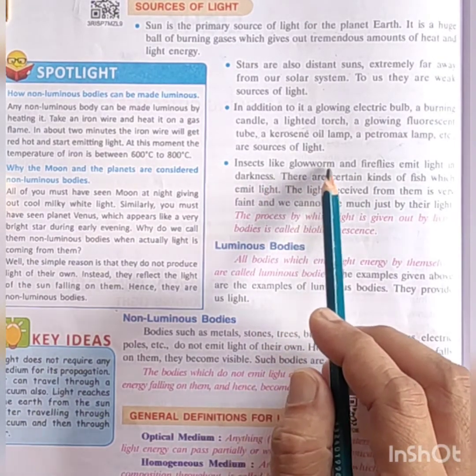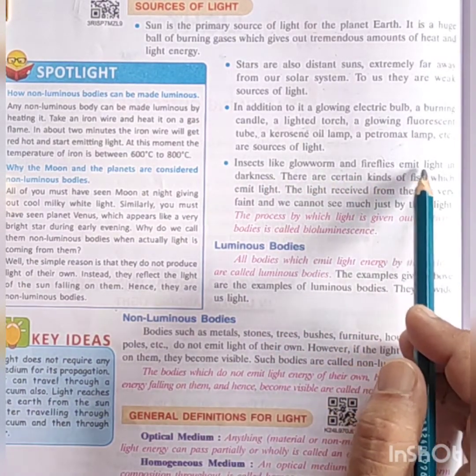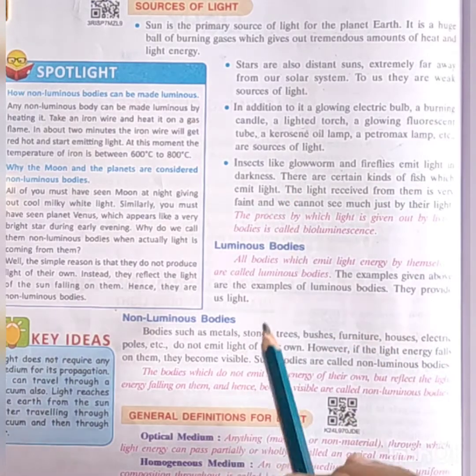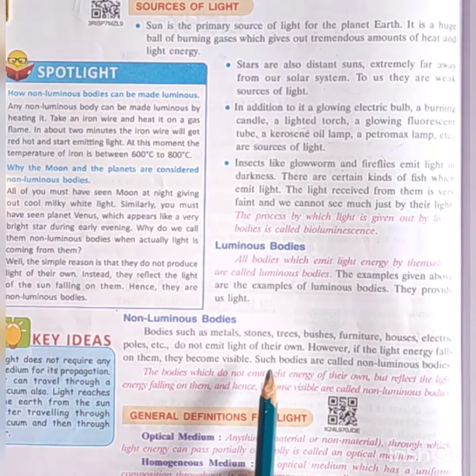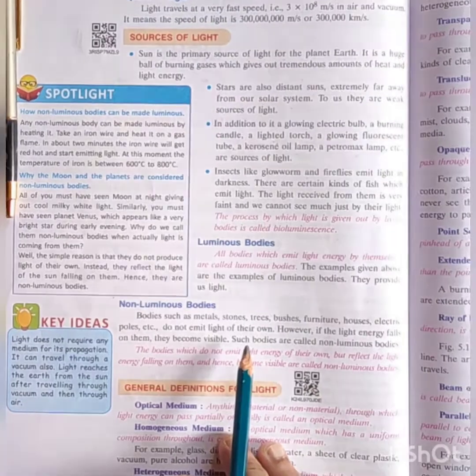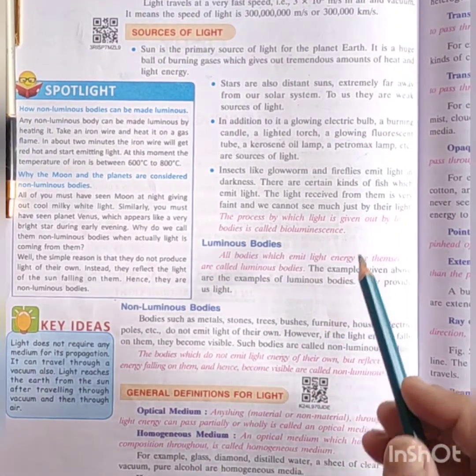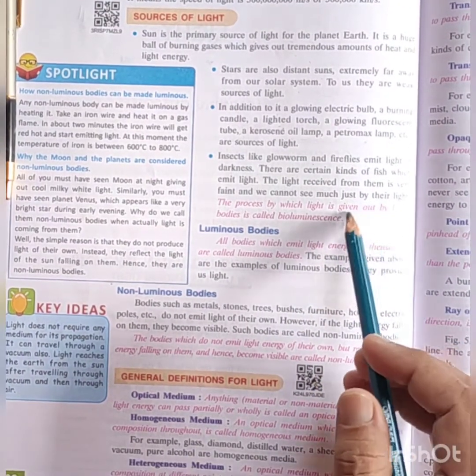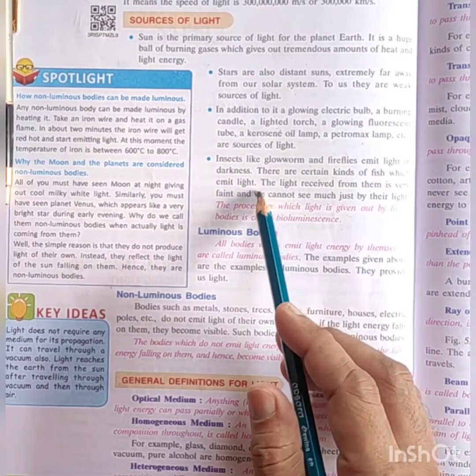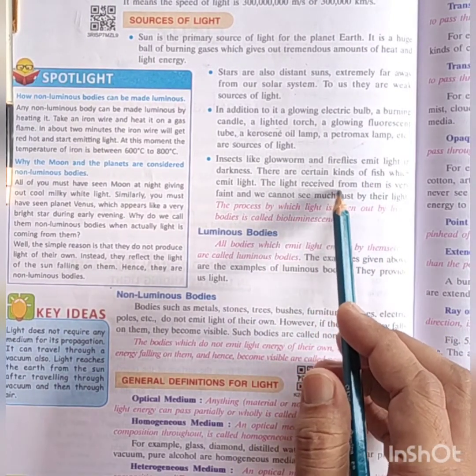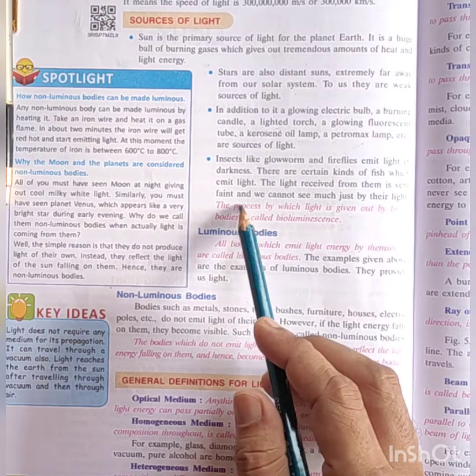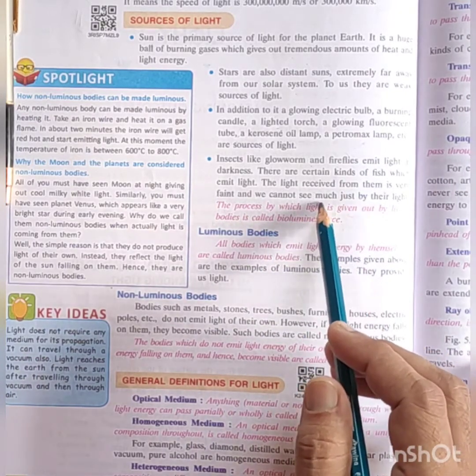Also, insects like glowworms and fireflies emit light in darkness. There are certain kinds of fish that emit light. The light received from them is very faint, so we cannot see much